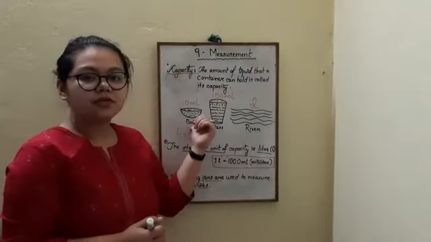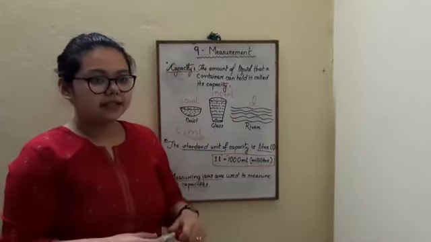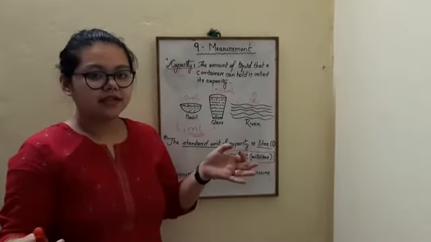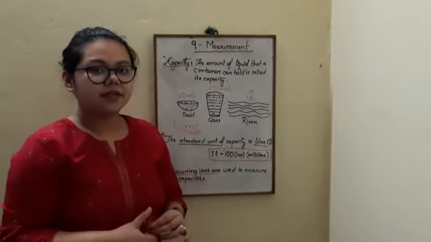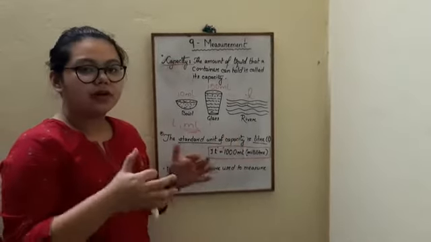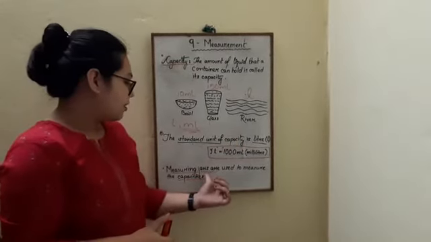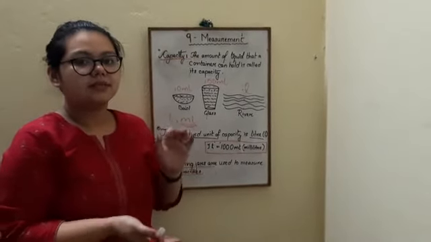It will be too small and a lot of hard work to fill that tank. Instead, if you take a big bucket which will contain liters of water and try to fill up the tank, it will be much easier. So depending on what and how much we want to fill, we use measuring jars which have a capacity in either milliliters or liters.